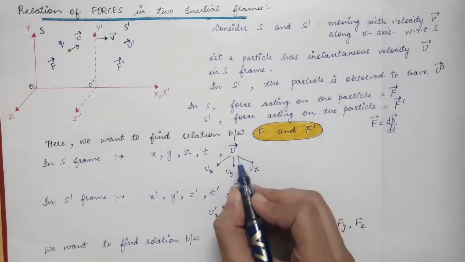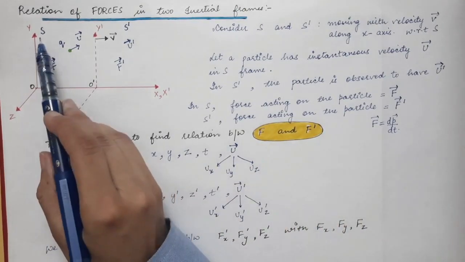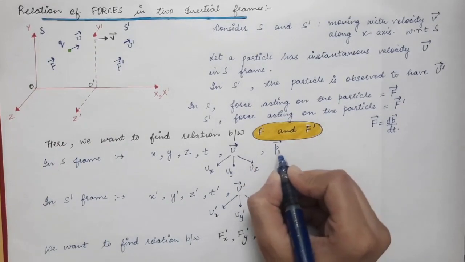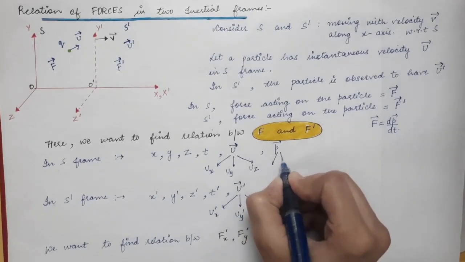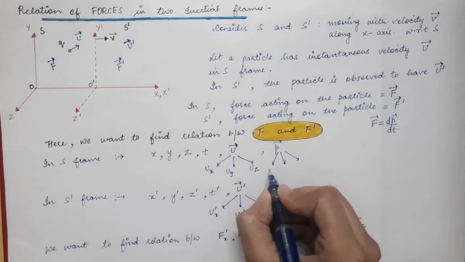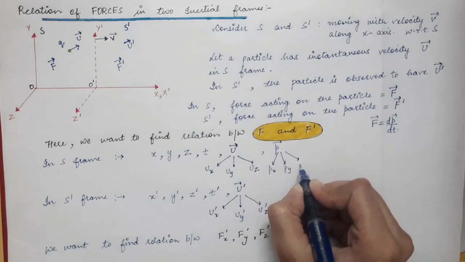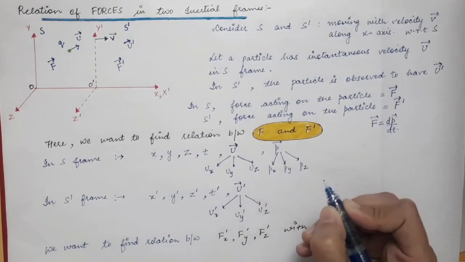So let's say momentum of this particle in S frame is given by P vector. So this momentum in S frame will have three components because it is a vector quantity. One will be Px, second one will be Py, and the third one will be Pz.